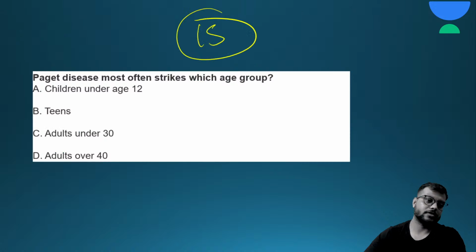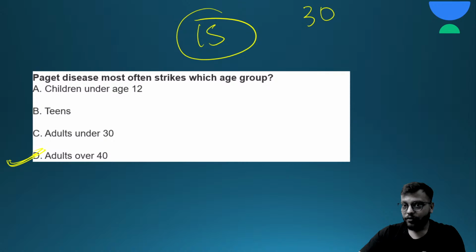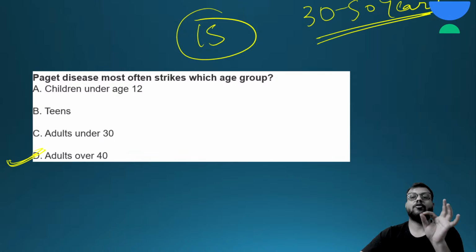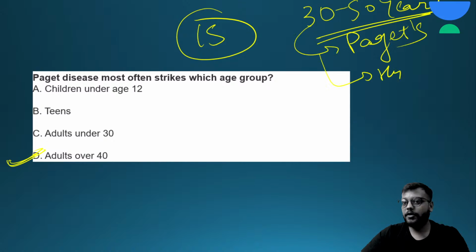Here are your 15 seconds. Okay, so the correct answer for this question is D, that is adults over 40. Remember, in the 30 to 50 years age group, only two metabolic diseases are common, and this is the most common age group of these metabolic diseases. First is Paget's disease and second is hyperparathyroidism.